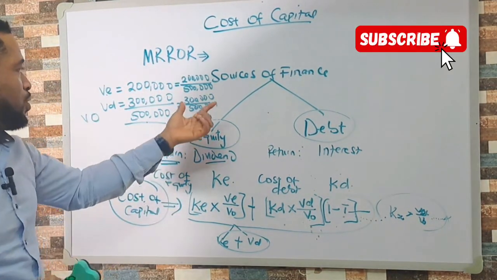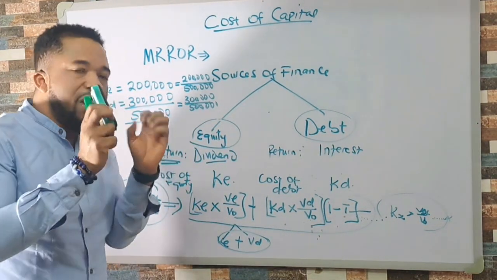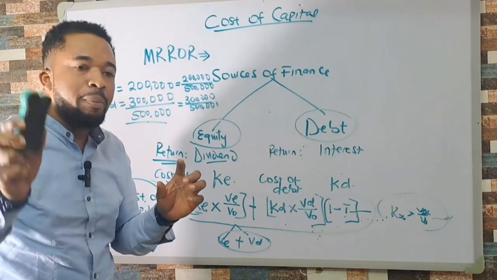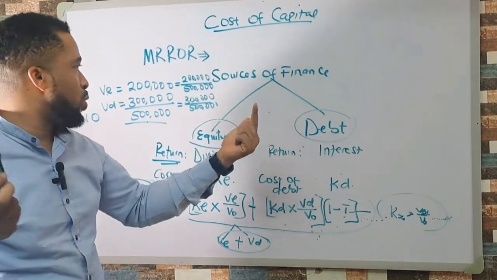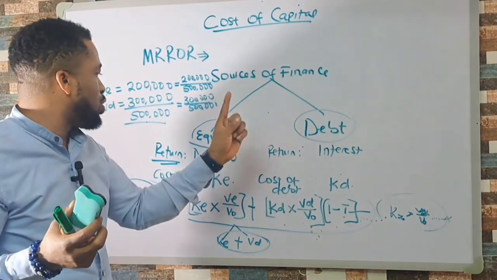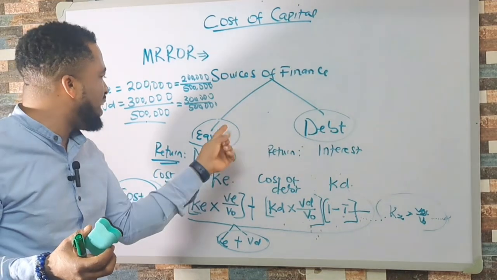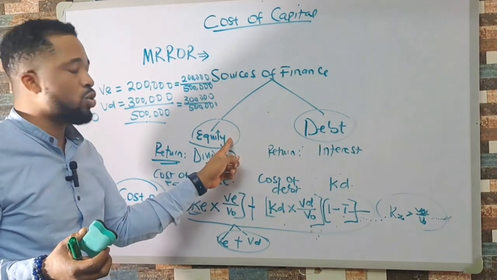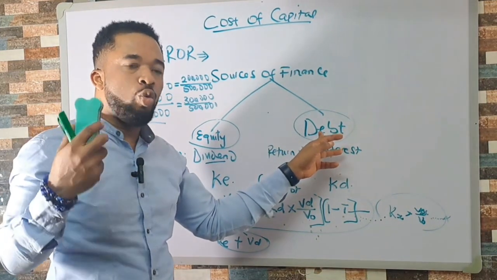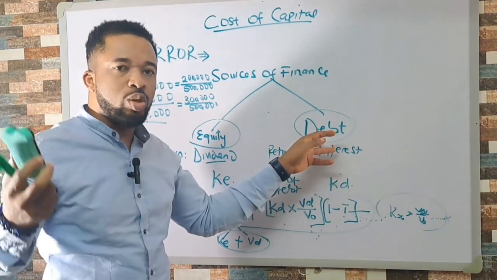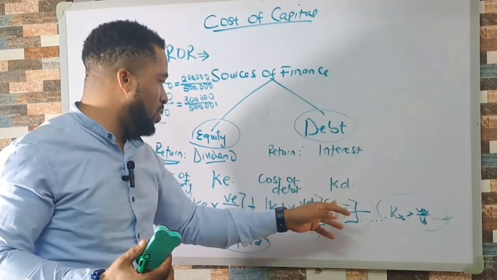Like I said, just remember, with cost of capital we're saying you want to get a rate that represents the average cost of getting all these funds together. And we said for sources of finance, we're assuming we have just equity and debt, right? So the cost of equity multiplied by the weight or the proportion that equity bears to the total organization, plus the cost of debt multiplied by the weight that debt bears to the total value of the organization, and then net of tax on that debt, right?